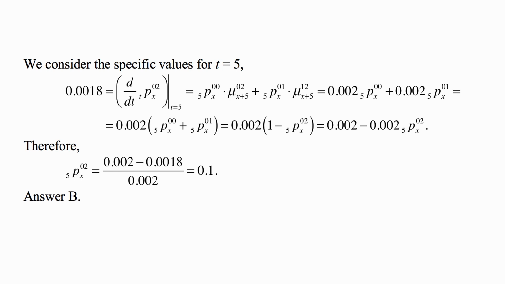So this becomes a simple linear equation for 5px02. You move the 0.002 times 5px02 to the left-hand side, move 0.0018 to the right-hand side, and then divide both sides by 0.002, and you get that 5px02 must be equal to 0.002 minus 0.0018 divided by 0.002. And that's exactly 0.1, which is answer B.